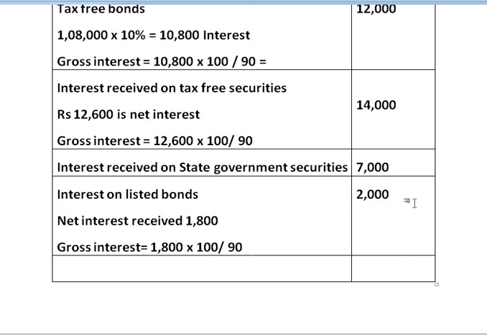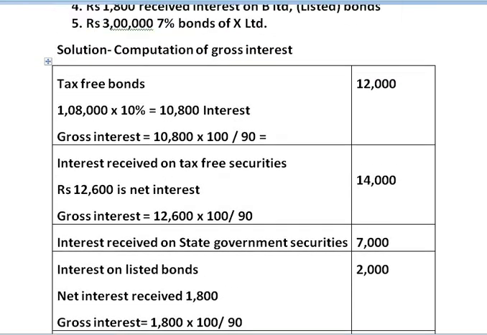And the last information is rupees 3 lakh 7% bonds of X Limited. Here you are given information relating to the amount invested in the securities and the percentage of interest received on the bonds. So directly when you are given amount invested plus the interest percentage, gross interest is calculated as investment into the percentage.